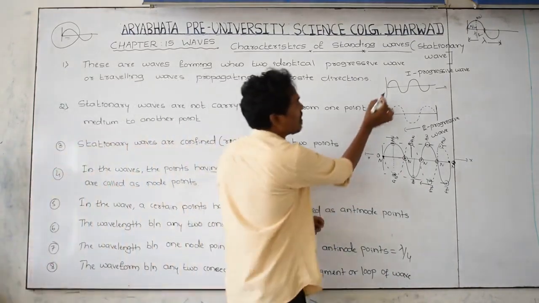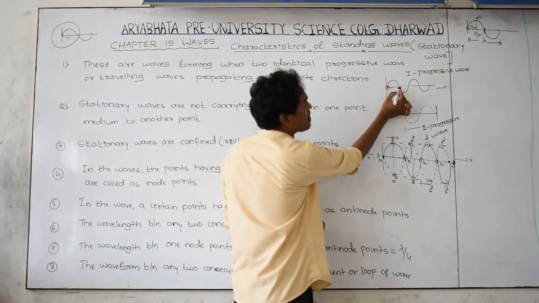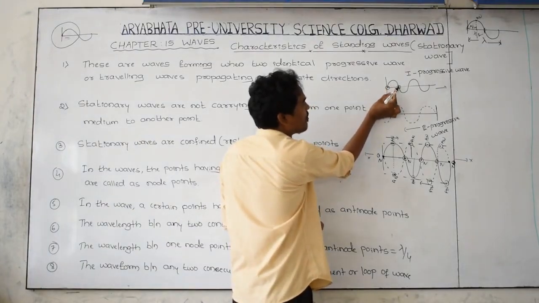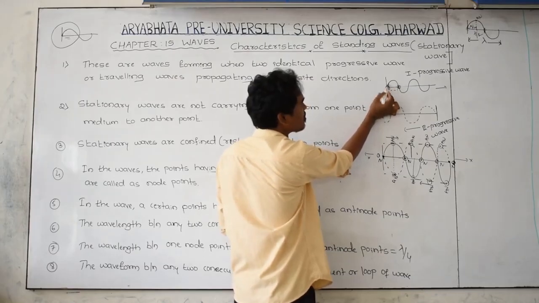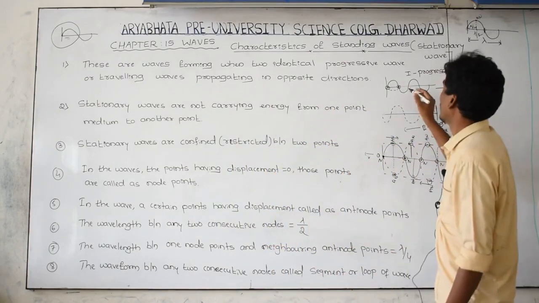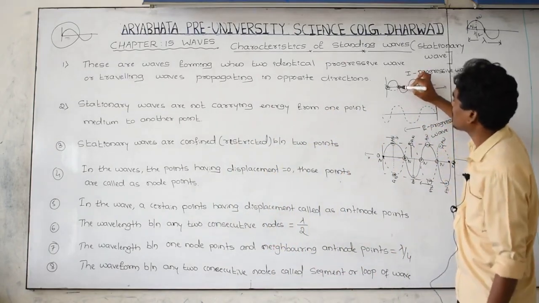Let us take, this is one node point, this is another node point. The waveform between these two node points is called a segment. This is called a segment. This is node and this is node.